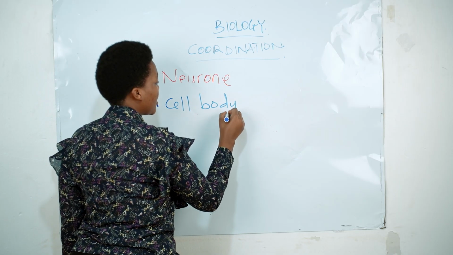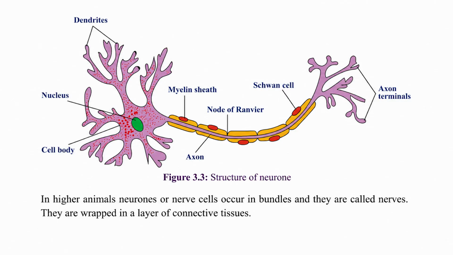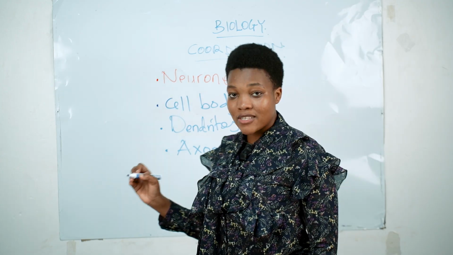Cha pili ni dendrites. Na cha tatu ni axon. So it doesn't matter the function that a specific neuron performs, it should have these three basic structures.